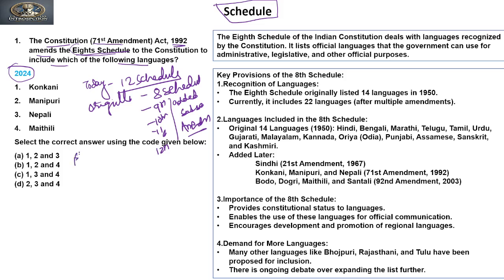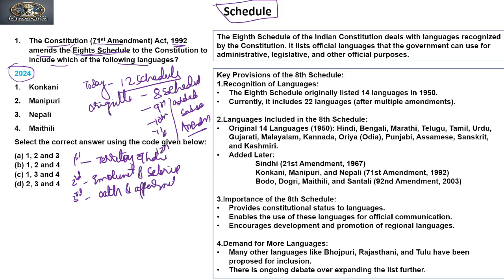The first schedule is about the territory of India. The second schedule is about emoluments and salaries. The third schedule is about oaths and affirmations. The fourth schedule is about representation of states in the Rajya Sabha, the Council of States.